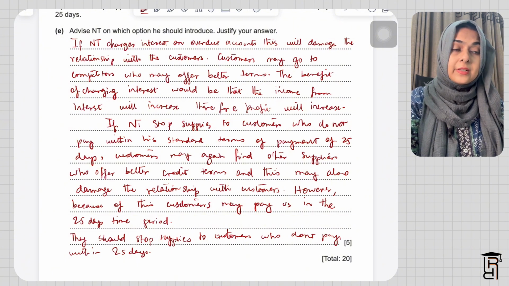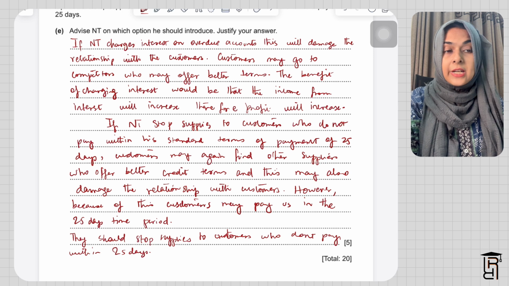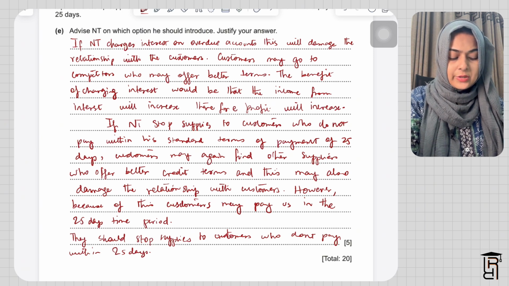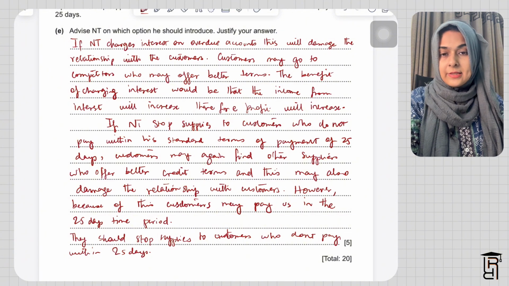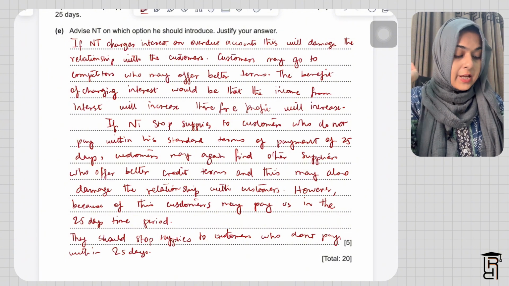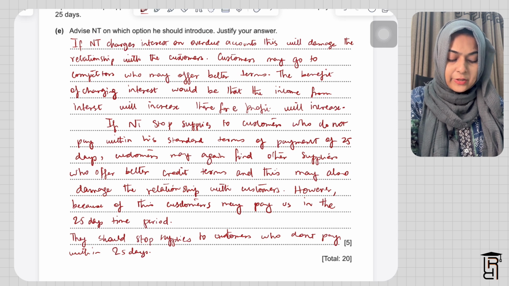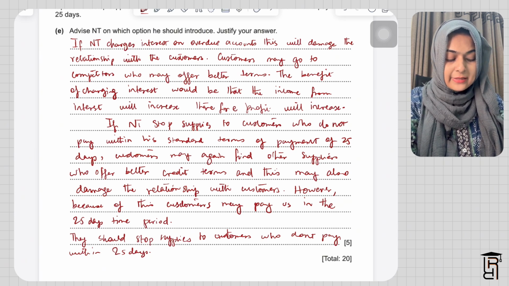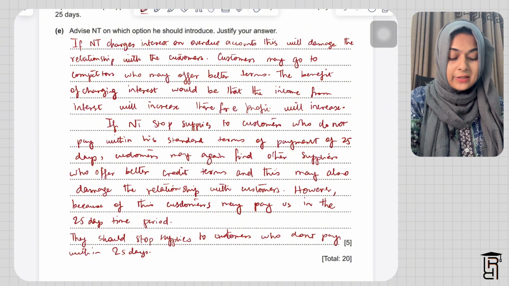So competitors who are not charging interest on overdue accounts, they may go to those businesses, right? Because customers also want convenient payment terms. Then they're saying here the benefit of charging interest would be that the income from interest will increase, and therefore the profit will increase because of the income that you're receiving from interest.